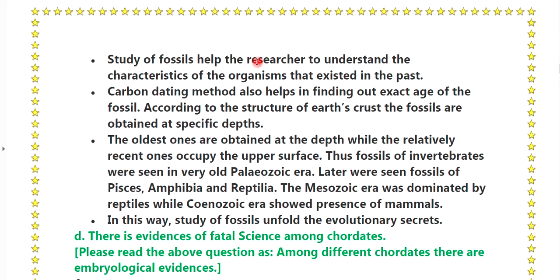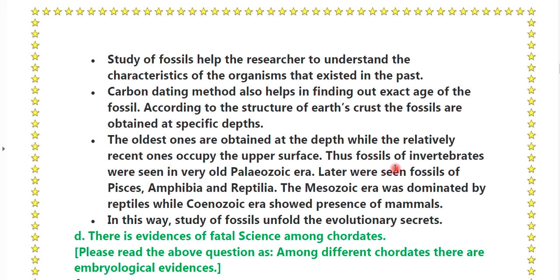Study of fossils helps the researcher to understand the characteristics of the organisms that existed in the past. The carbon dating method also helps in finding out the exact age of fossils. According to the structure of the earth's crust, the fossils are obtained at specific depths. The oldest ones are obtained at the depth, while the relatively recent ones occupy the upper surface.